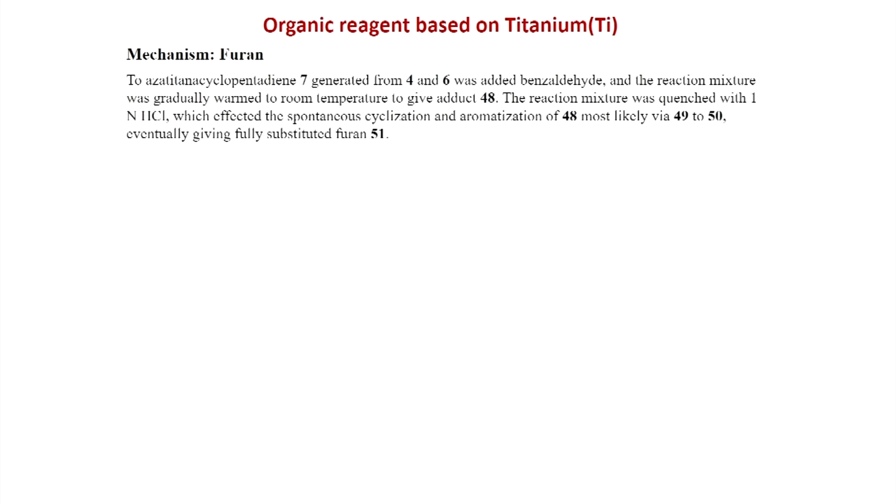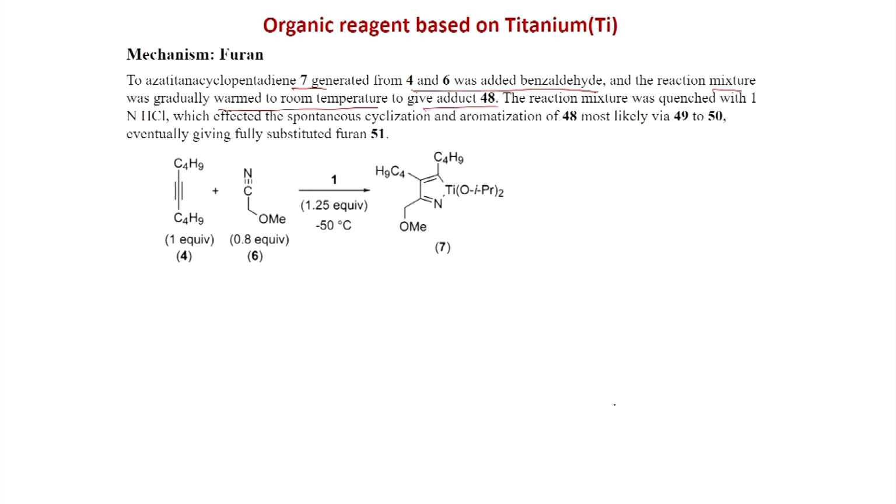For the furan formation, we have seen that you have to use another aldehyde. So, aza-cyclopentadiene 7 generated from 4 and 6 was added to benzaldehyde, and the reaction mixture was gradually warmed to room temperature to give ADAC 48. So, this was the common intermediate